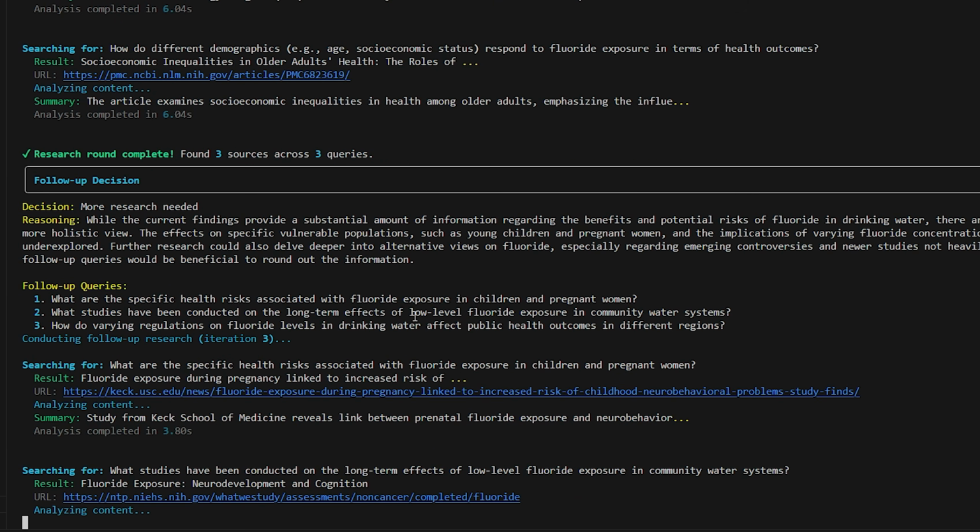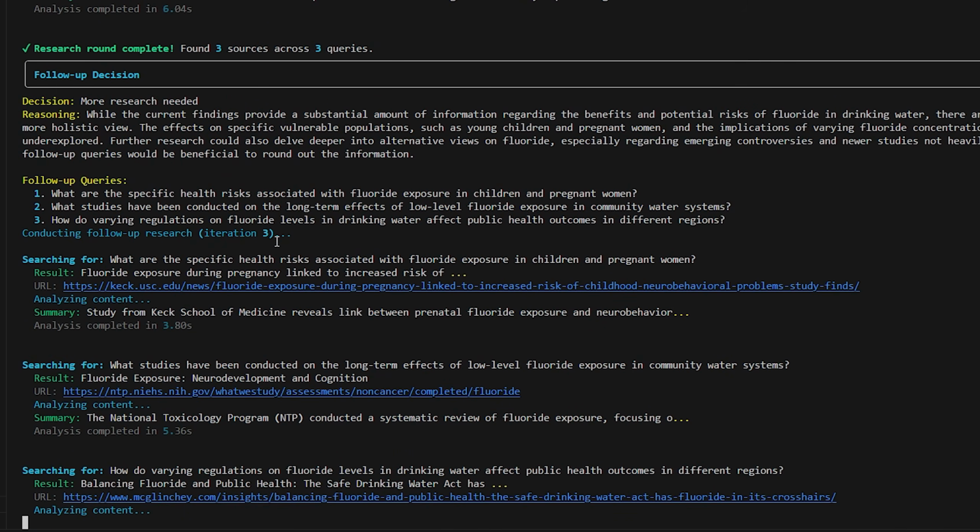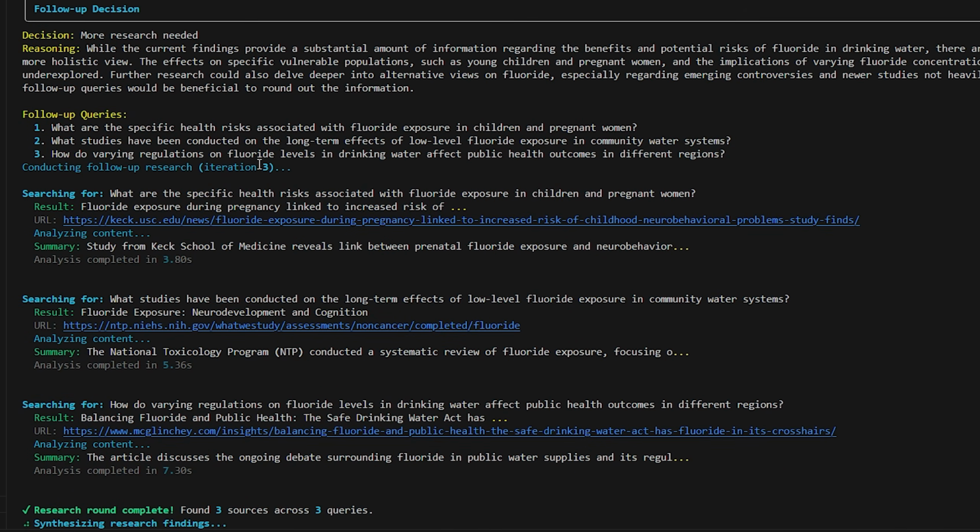Great. So it seems to be working well. It's doing as much research as it needs. So now this is the max amount of iterations that we can do, 3. So now it's synthesizing automatically.